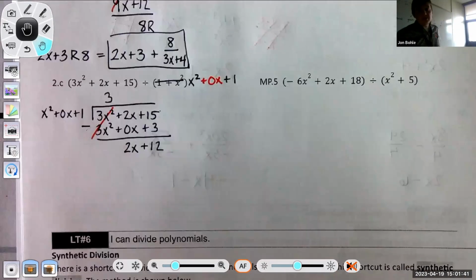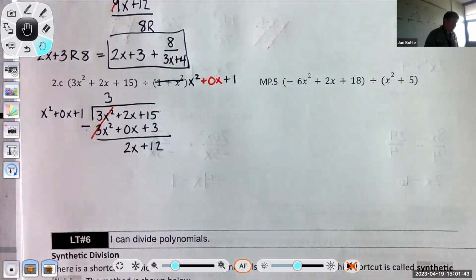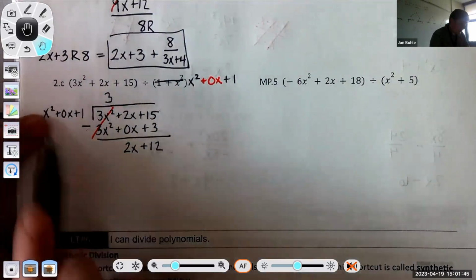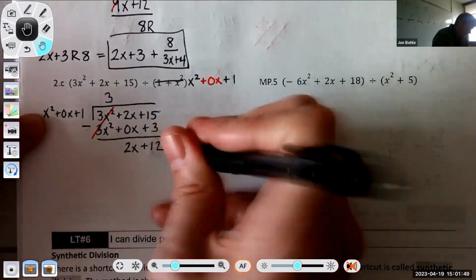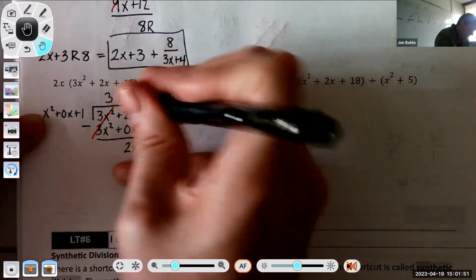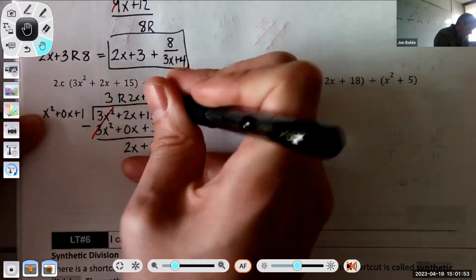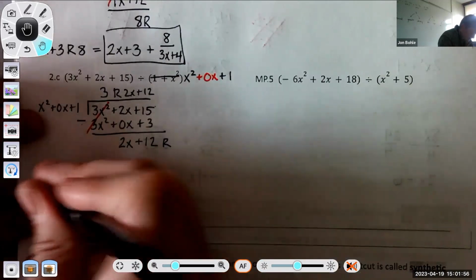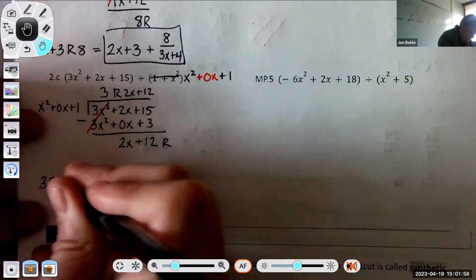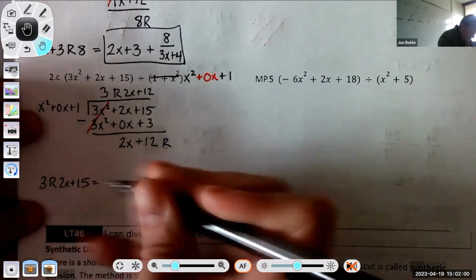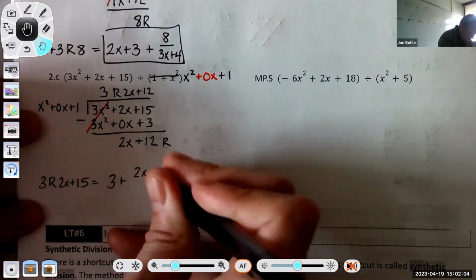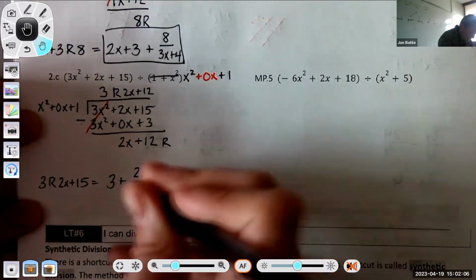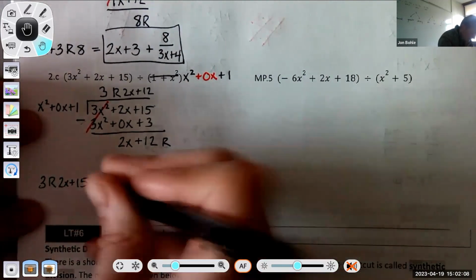Then you want to try to get those parts to match up again, but like we've seen before, the degree here is higher than the degree here. So what does that mean? That means this is your remainder. So now I have 3 remainder 2x plus 12. So my answer is 3 remainder 2x plus 12, which is 3 plus 2x plus 12 divided by x squared plus 1.